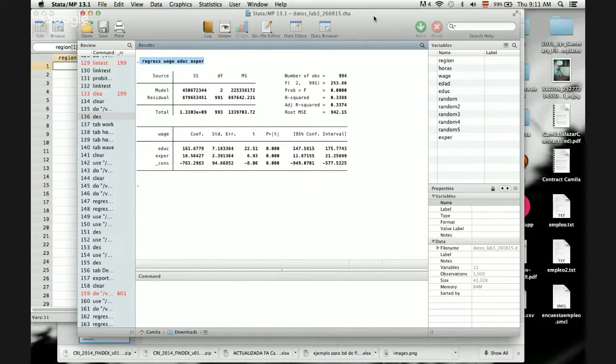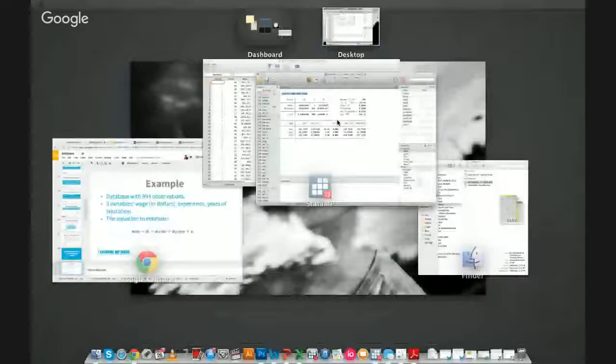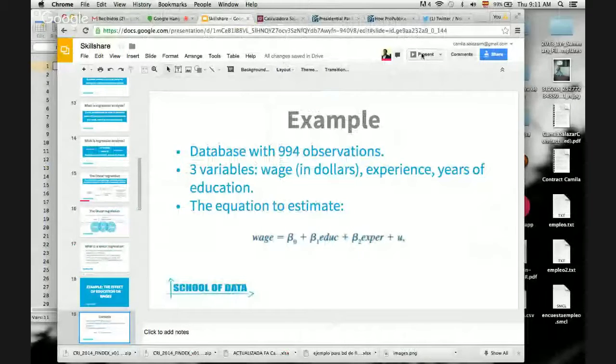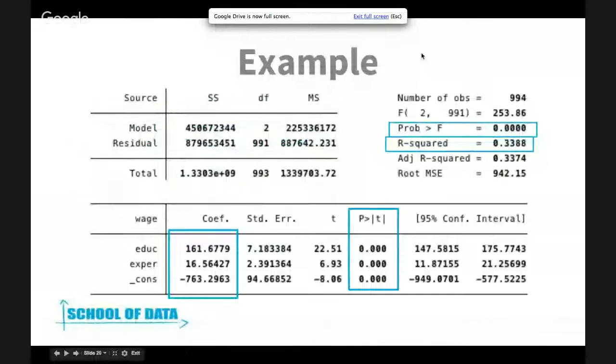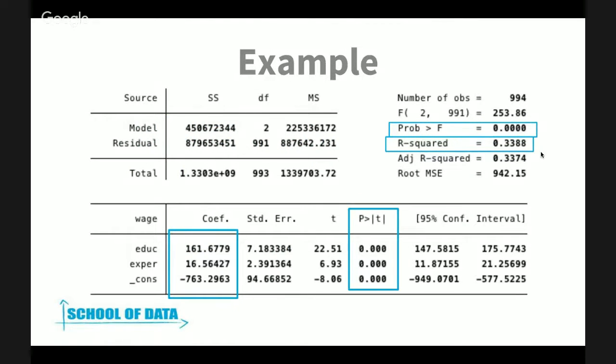Once you know how to use this, it's not really hard, and it's the same as if you use other statistical programs. Maybe in another Skillshare, we can see how to use this program. But you get this table of results. So I'm going to go back here, and as I said, you get this table. This is the basic table that you get when you run a regression. At first it might look a bit overwhelming to see all these numbers, but the idea is to know what to look for in this table and how to interpret it. So that's the exercise we're going to do now.